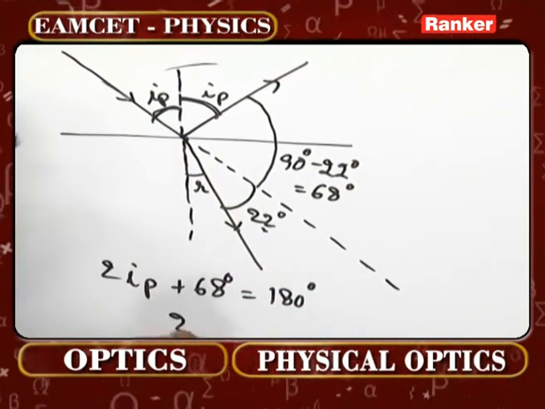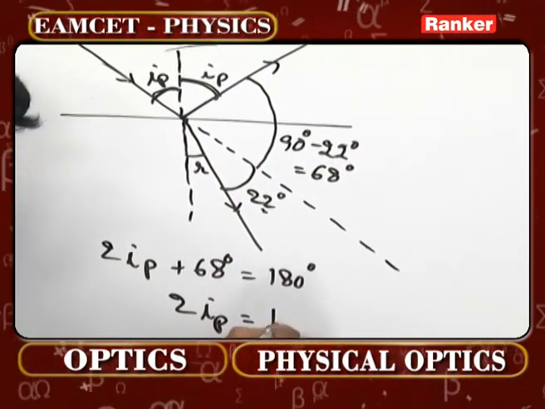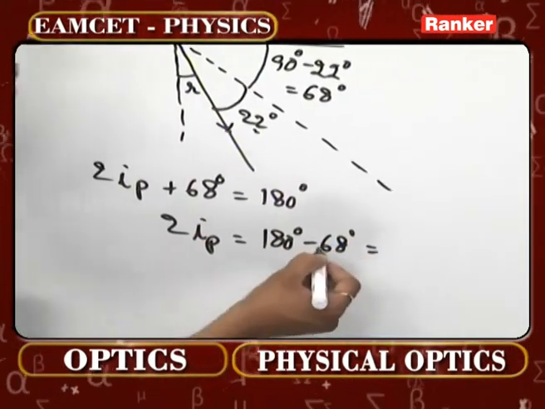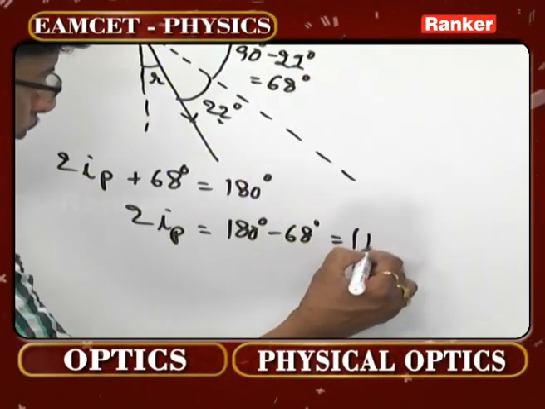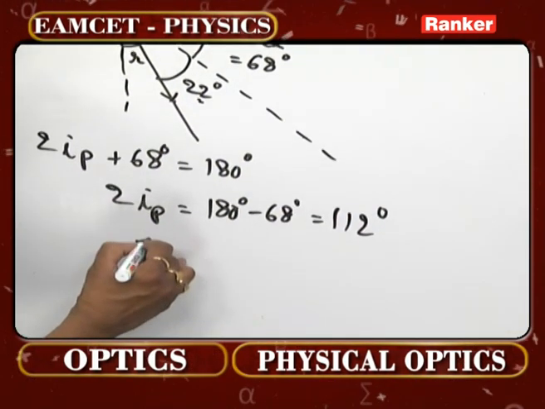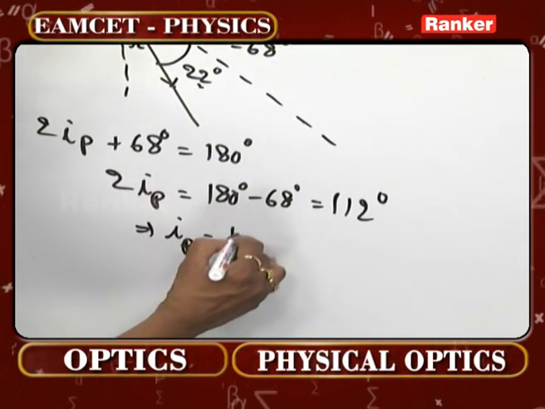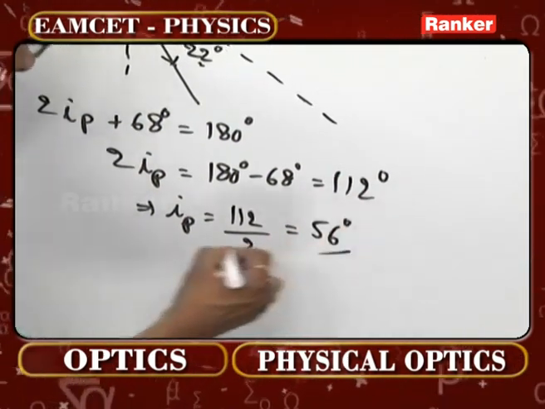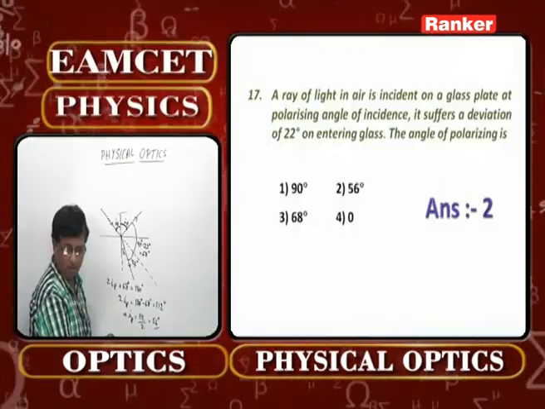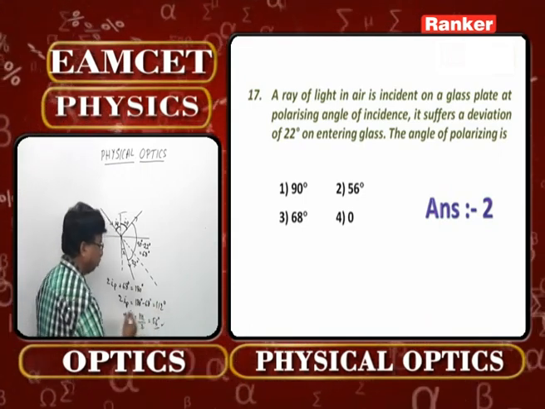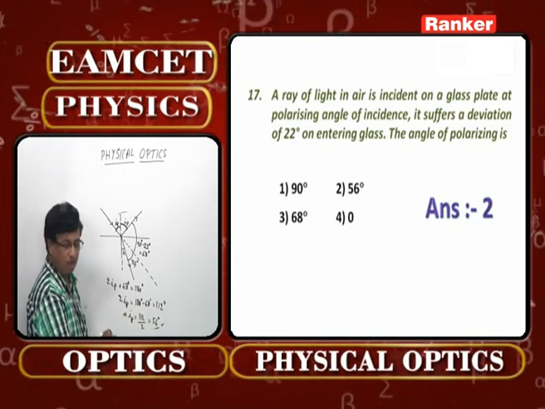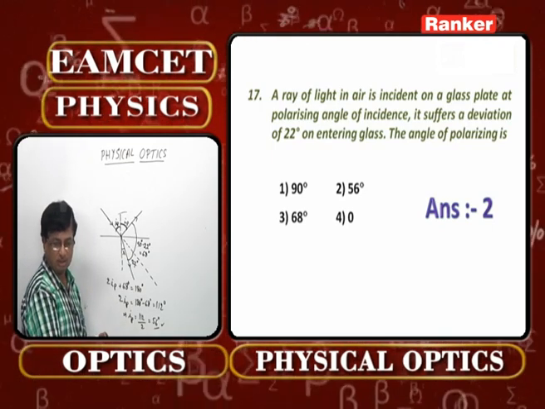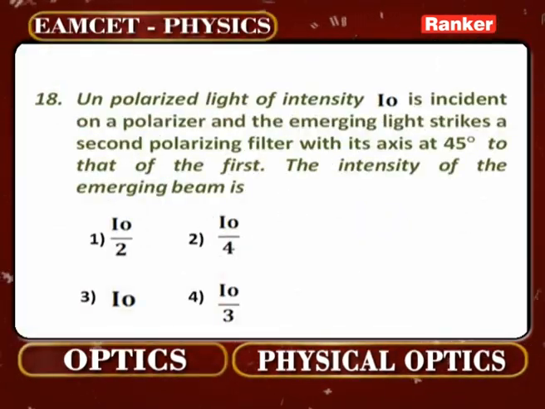Then what will be the value of 2 times the polarizing angle? 180 minus 68, which is 112 degrees you will be getting. So what will be the value of IP? 112 by 2, it is exactly 56 degrees. Look at the options carefully, please. The second option is going to be correct for this question. The same model has also been asked in earlier or previous EAMCET papers. Look at the next problem now.